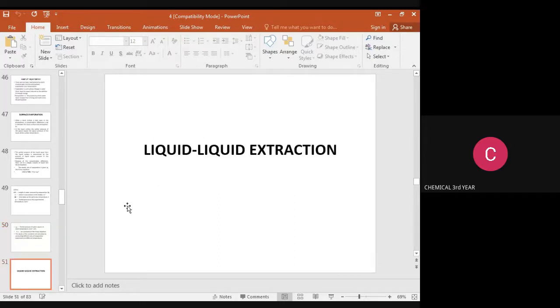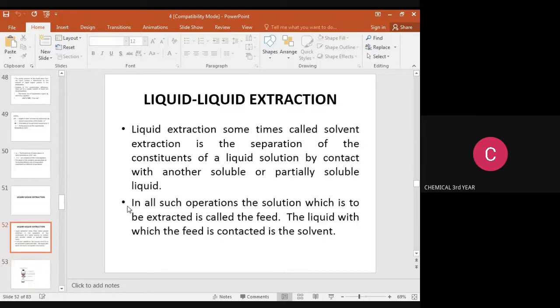Then we move on to liquid extraction. Liquid extraction, sometimes called solvent extraction, is the separation of the components of a liquid solution by contacting with another soluble or partially soluble liquid. In all such operations, the solution which is to be extracted is called the feed. The liquid with which the feed is contacted is the solvent.